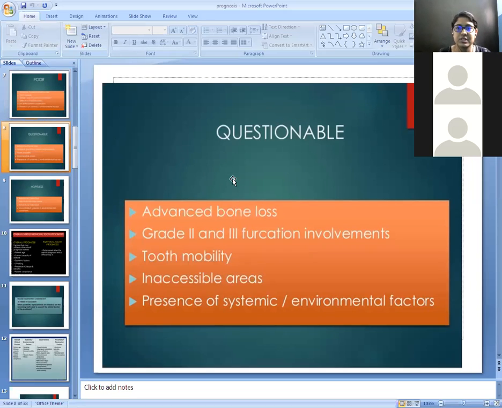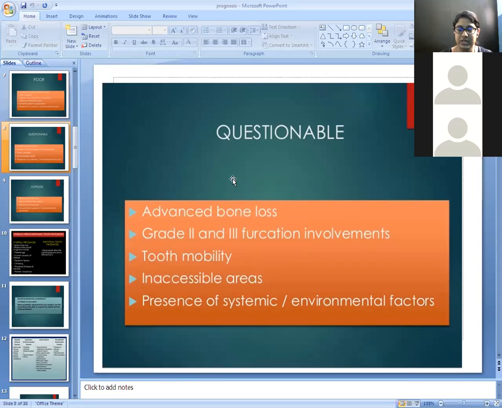Next type of prognosis is the questionable prognosis. In questionable prognosis, the tooth has advanced bone loss, that means almost 90% bone loss with respect to that tooth. Then grade 2 and grade 3 furcation involvement.